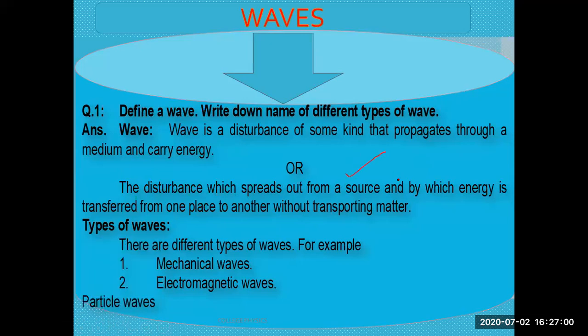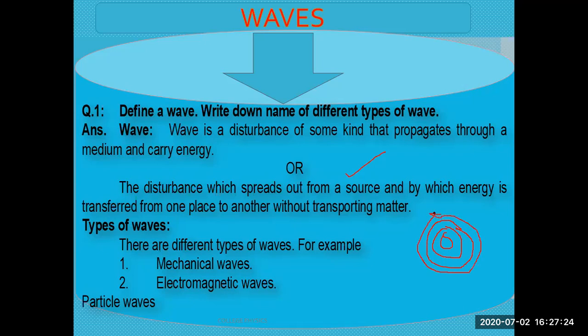From a source, if you take a pond of water and drop a stone, you will see from that center where you have dropped the stone, circular waves are produced, and these waves move away from the point where you dropped the stone.